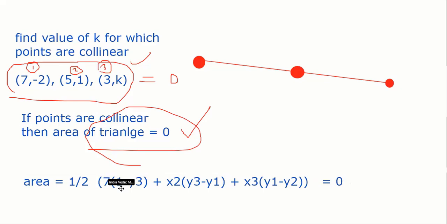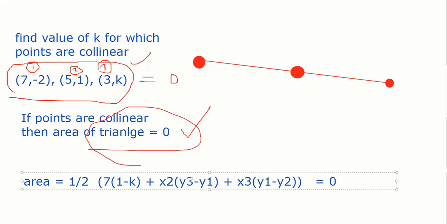What is y3? k. x2 is 5. y3 is k. y1 is minus 2, so minus times minus becomes plus 2. x3 is 3, y1 is minus 2 and y2 is 1.